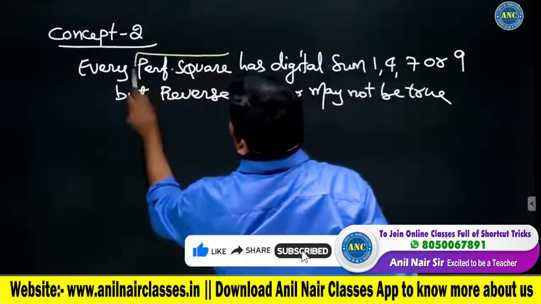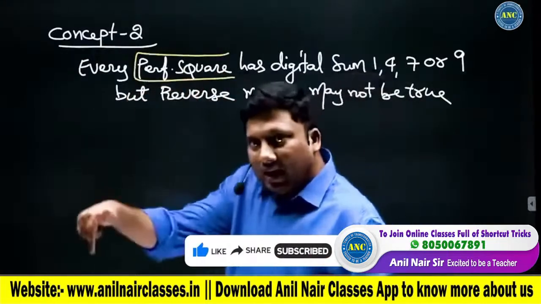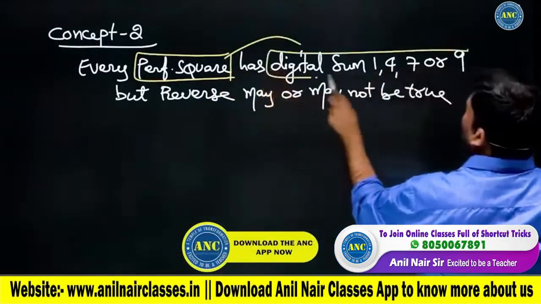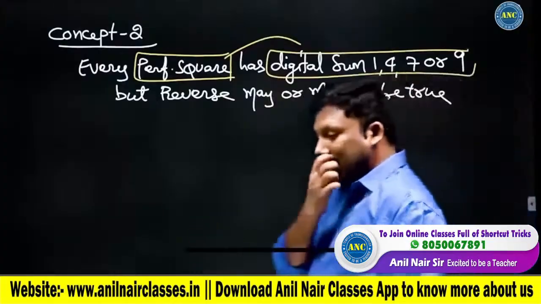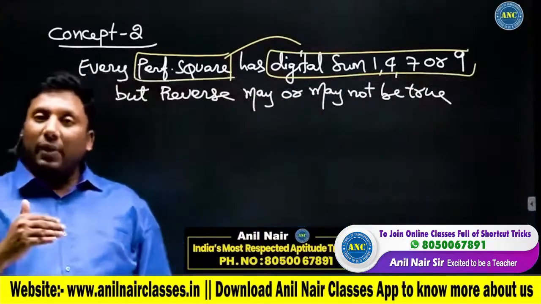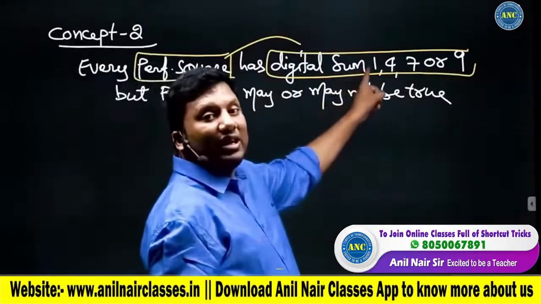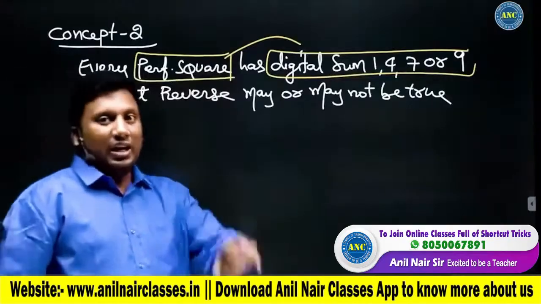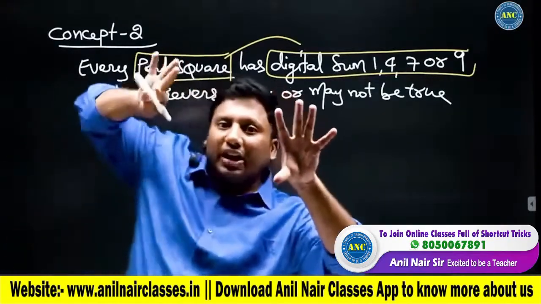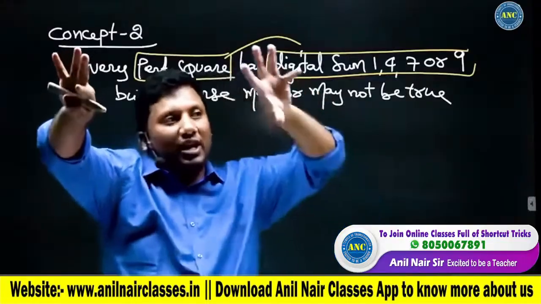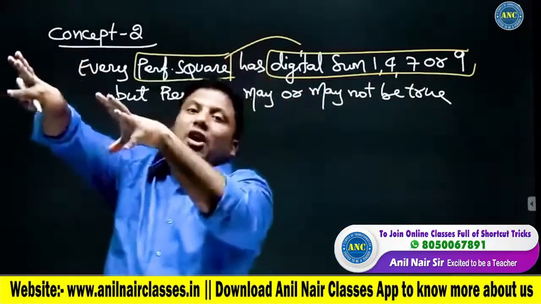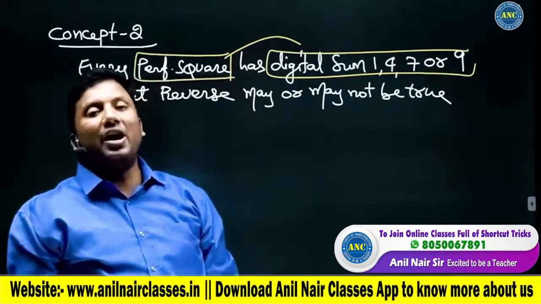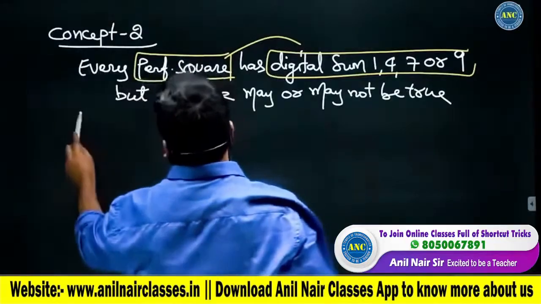If the given number is a perfect square, it should have digital sum 1, 4, 7 or 9. But in the reverse case, any number with the digital sum 1, 4, 7 or 9 may or may not be a perfect square. If the first is true, the second need not be true. If a number has a digital sum 1, 4, 7 or 9, it may or may not be a perfect square.